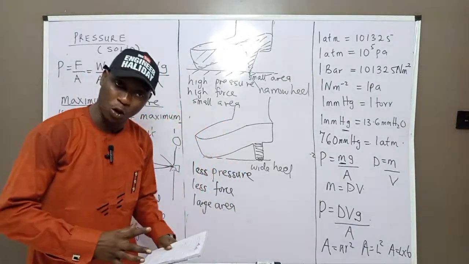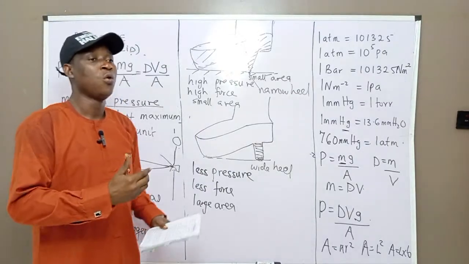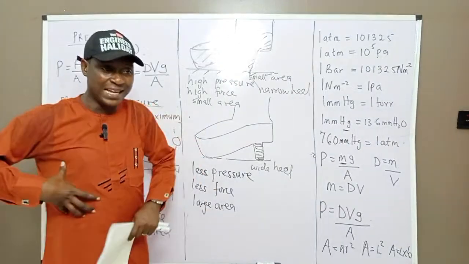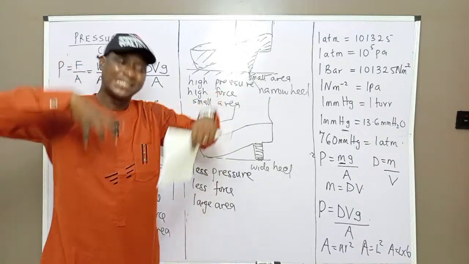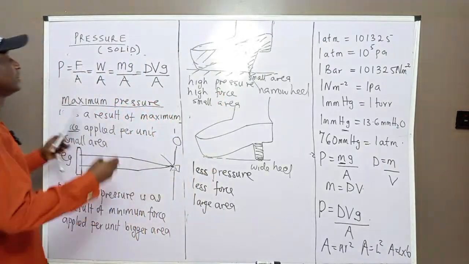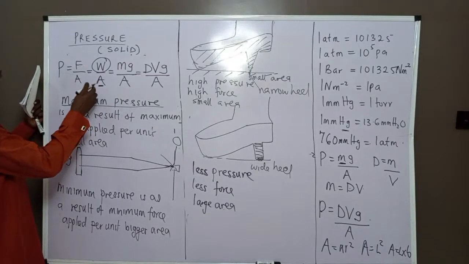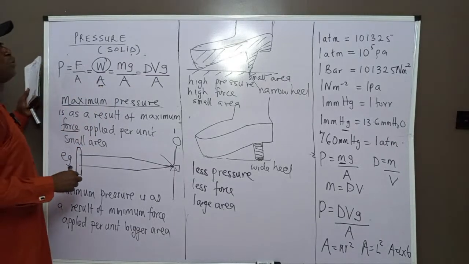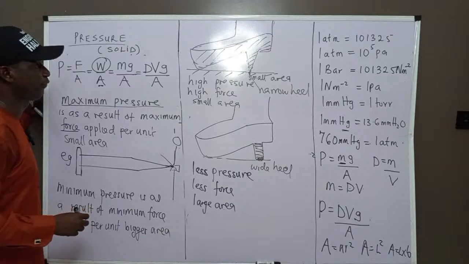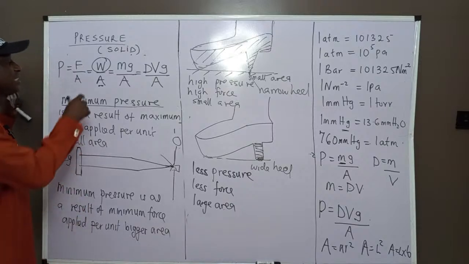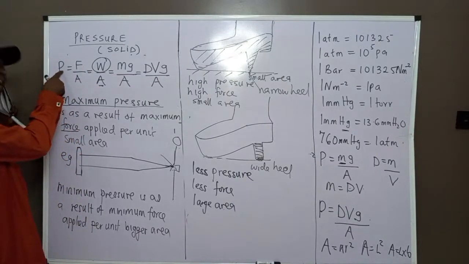So the pressure will be what? Less. Because the weight of that lady or that man will still remain constant. But the area will be changing, because when you start with the toe, with one foot, she is exerting a smaller area with higher pressure.